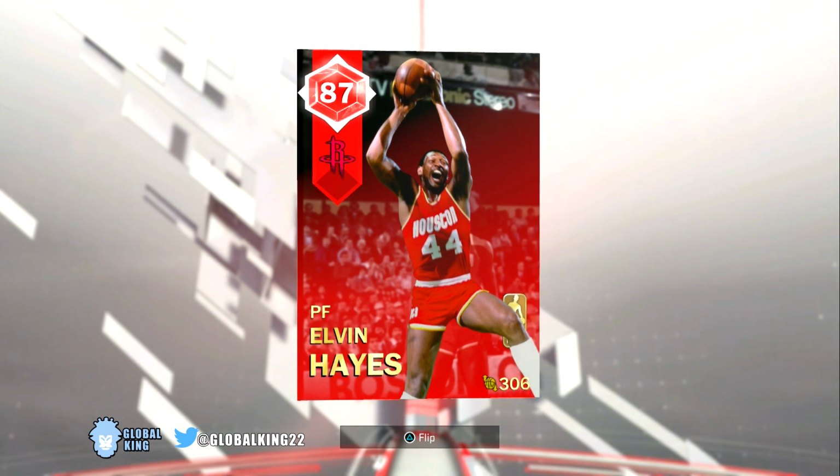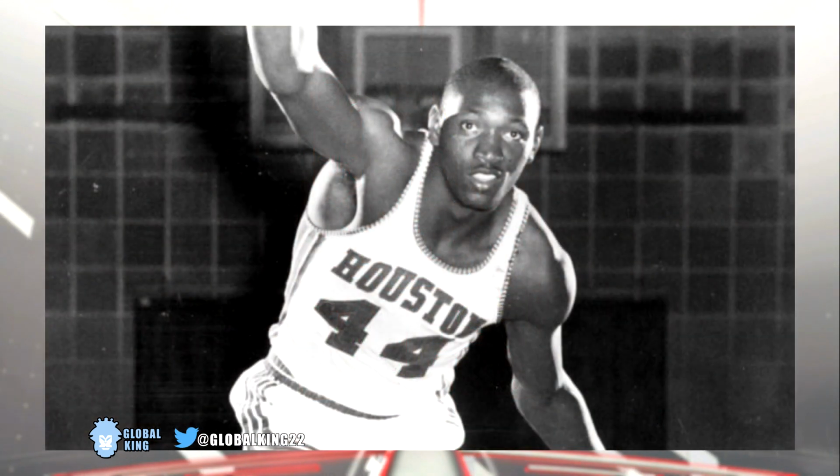Backup power forward, we got this 87 overall Ruby Elvin Hayes. So Elvin Hayes in 1968 was a beast in March Madness. In 5 games that he played, he ended up having 167 points and 97 rebounds, and the 97 rebounds is actually a tournament record.